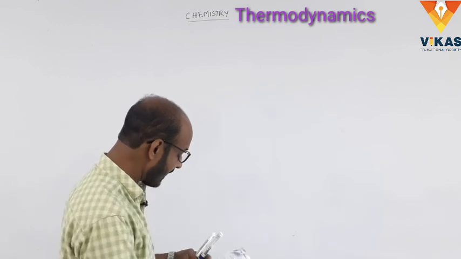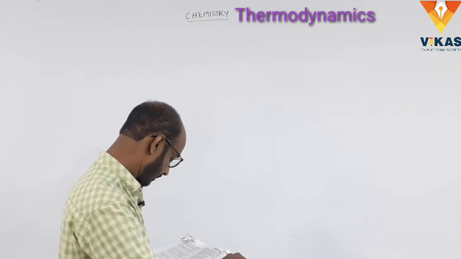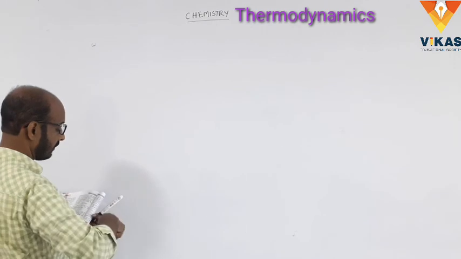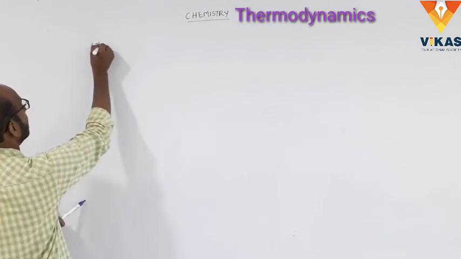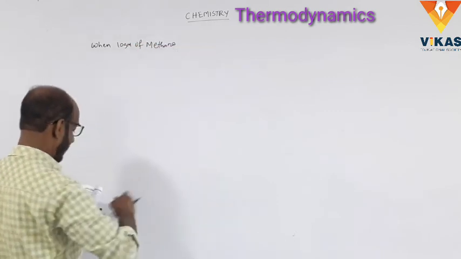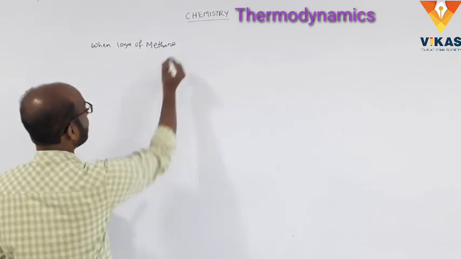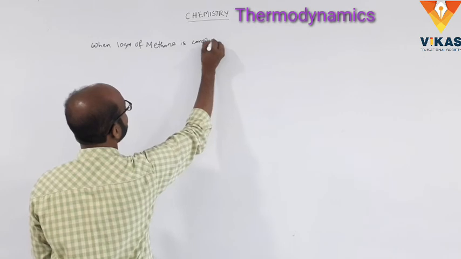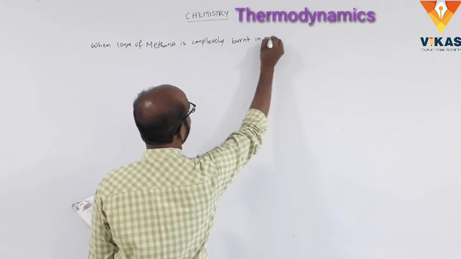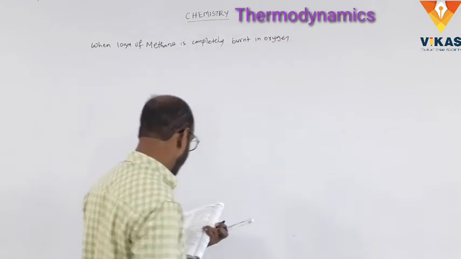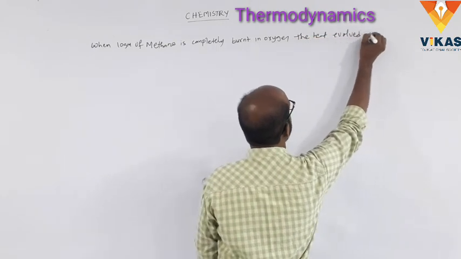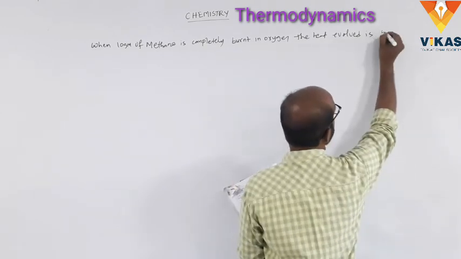When 10 grams of methane is completely burned in oxygen, the heat evolved is 560 kilojoules.